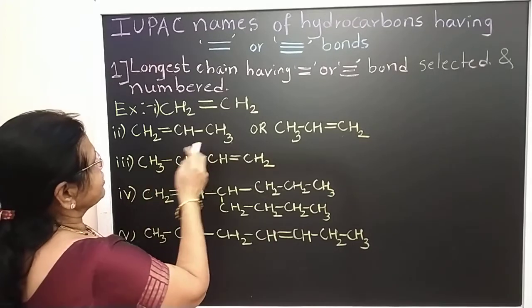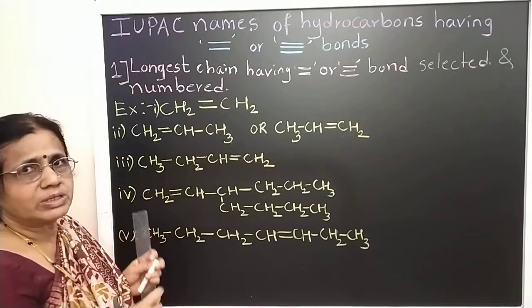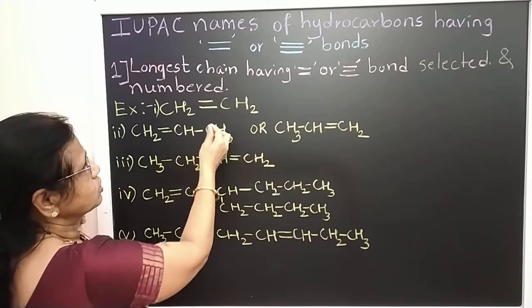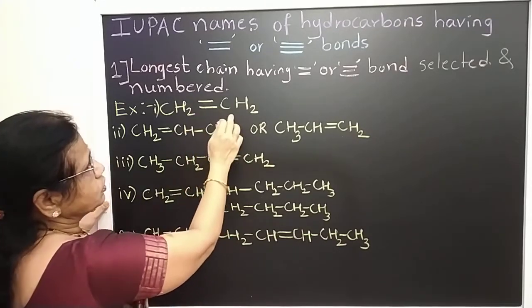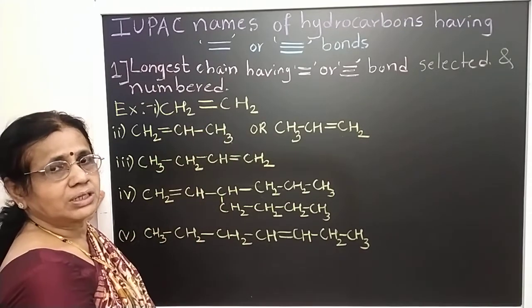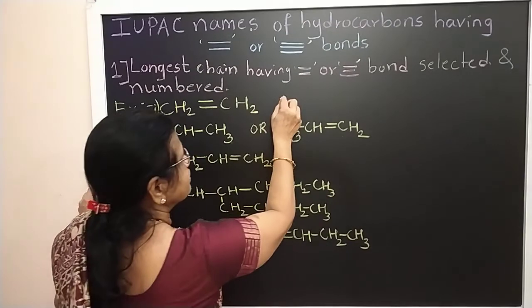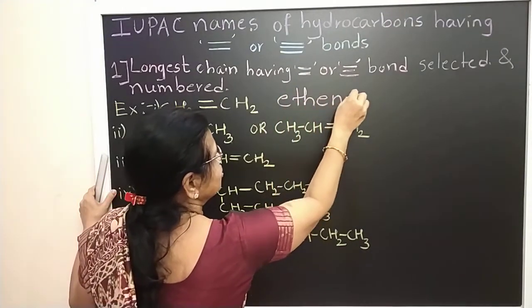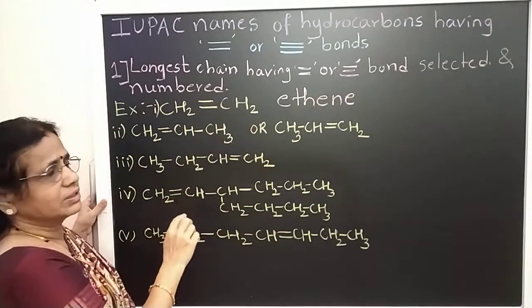So first example, double bond starts from ethene. The first member of the alkene is ethene, CH2 double bond CH2. So here 2 carbons are there. So it would be ethane, but the double bond is there, therefore it is ethene. There is no need to put a number here.